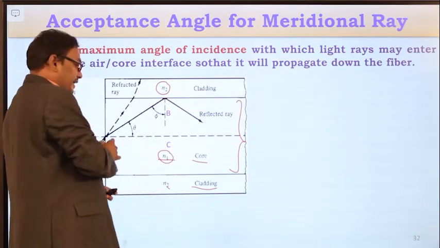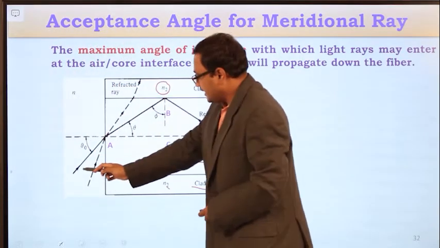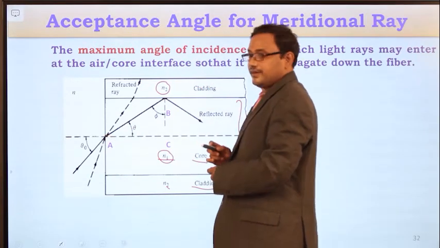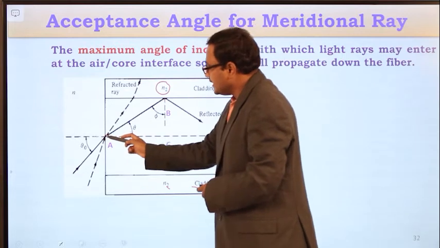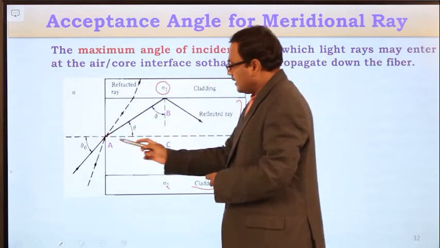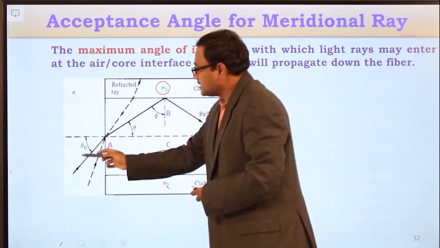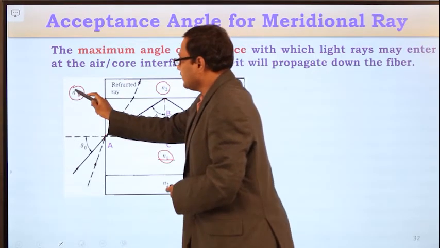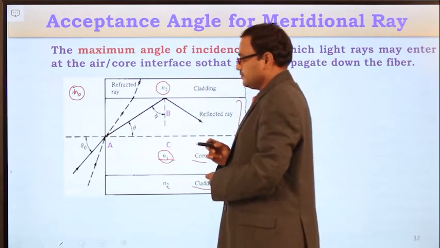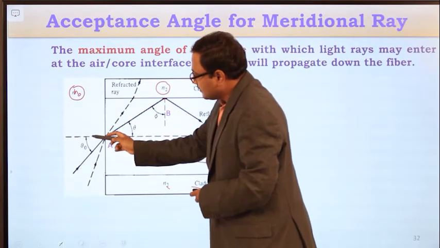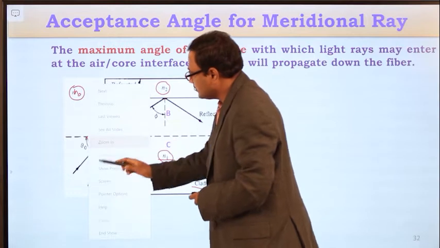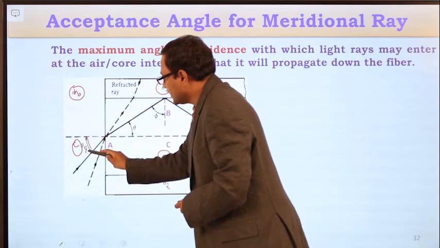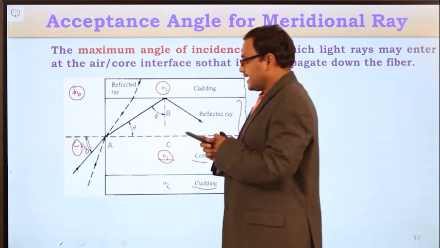And now the light ray is entering exactly at the center of the fiber axis, which means it is the meridional light ray. And assume the light ray is entering from the free space whose refractive index is n0, and it is entering with an angle of incidence equal to theta naught. Let us consider this is the acceptance angle.